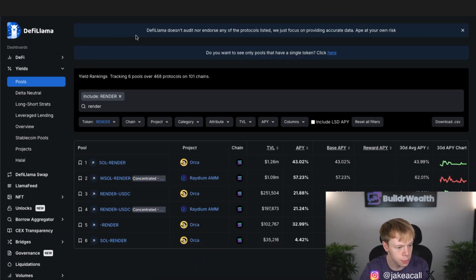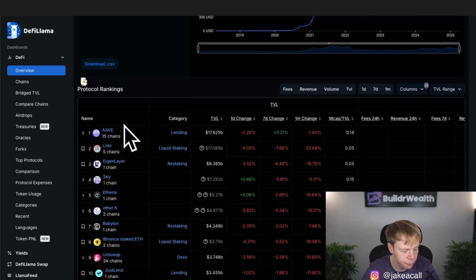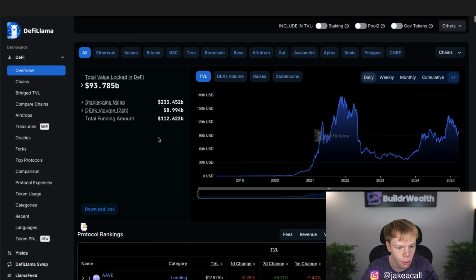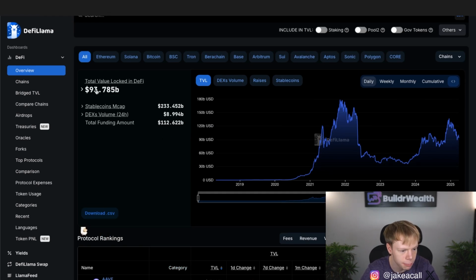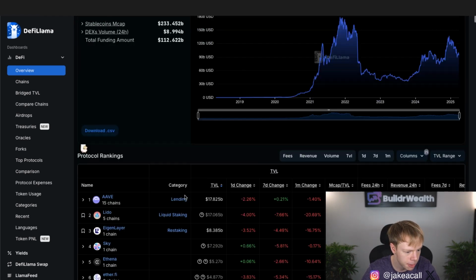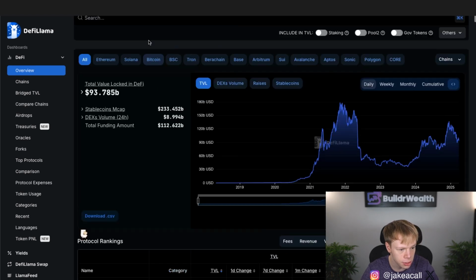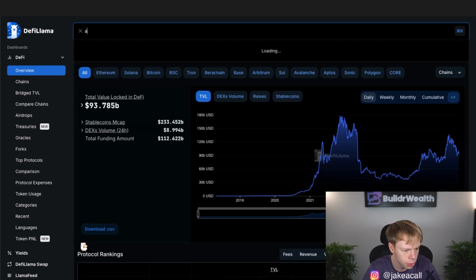Now, again, the next tool I use is DeFi Llama. We spoke a little bit about this already, but the next thing that I look for on DeFi Llama, other than the yields, is just overall DeFi pulse, like what's going on in DeFi. We can see TVL, growth of DeFi over time. We can see specific protocols. This is also very useful if you want to look at a specific protocol.